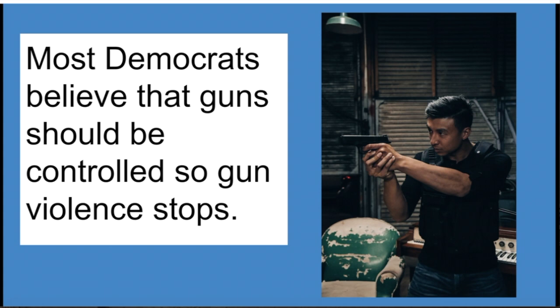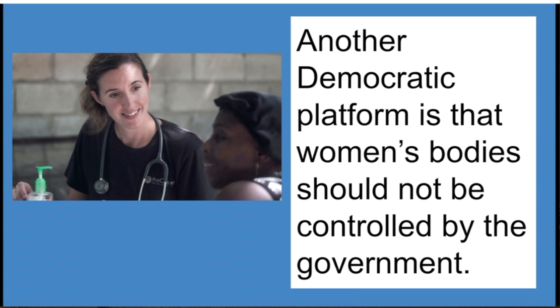Most Democrats believe that guns should be controlled so that gun violence stops. So the issue of guns is also something that the Republicans and Democrats do not agree on. Another Democratic platform is that women's bodies should not be controlled by the government. So most Democrats believe that women should have the choice to decide if they want to get an abortion or whether or not they want to do different procedures on their body.